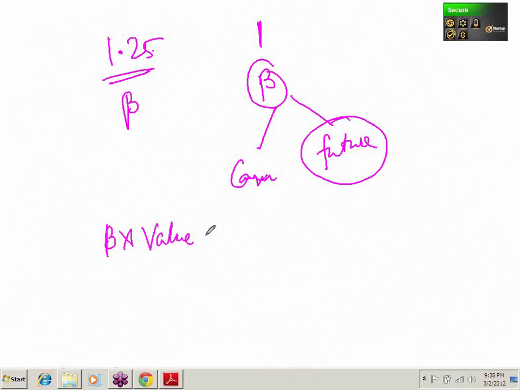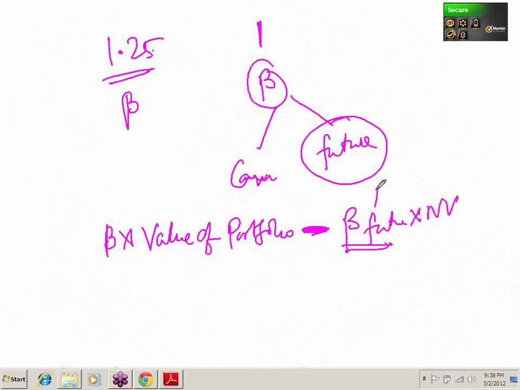So can I say that beta into value of portfolio, without futures, will be equal to beta of portfolio into value of futures minus beta of futures into notional value. Since beta of futures is measured with respect to this index only, it will be 1 into notional value, and that will be equal to beta of target into value of the portfolio.